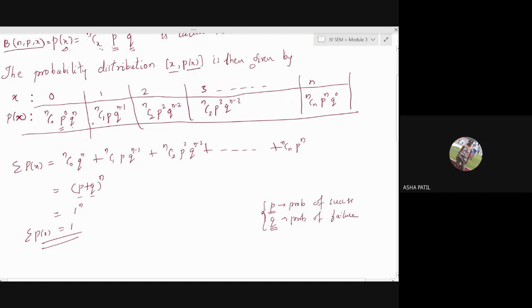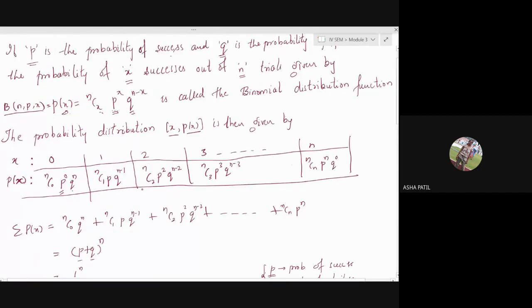And you can see that there are no negative terms. Each probability is either 0 or greater than 0. So it obeys both the conditions. Hence, the binomial distribution function, we call it a discrete distribution function. Okay, so you just need to remember this one.